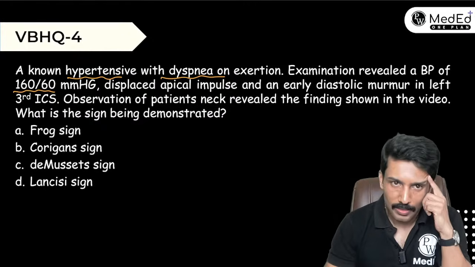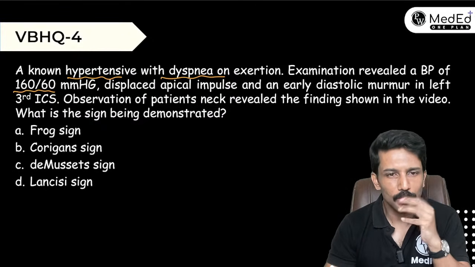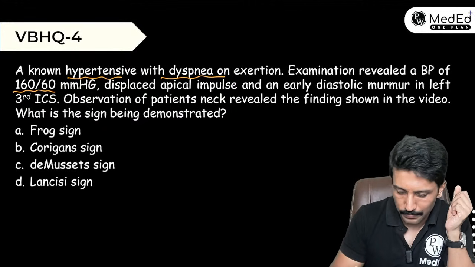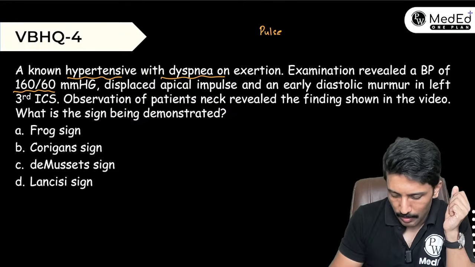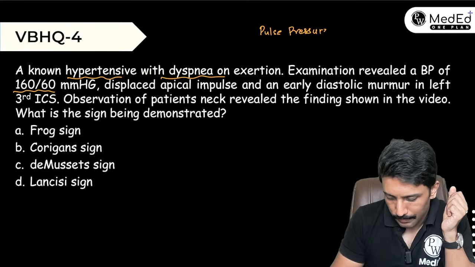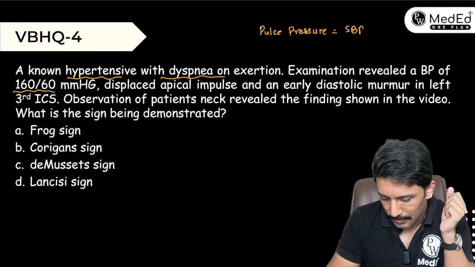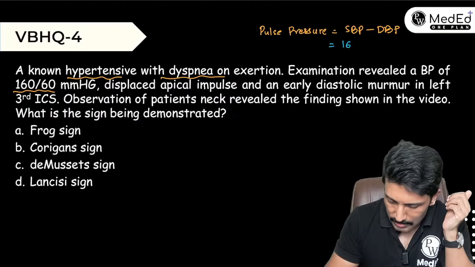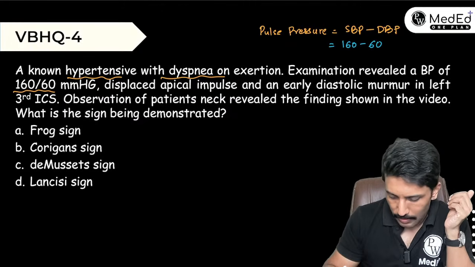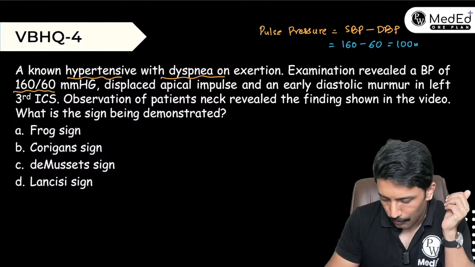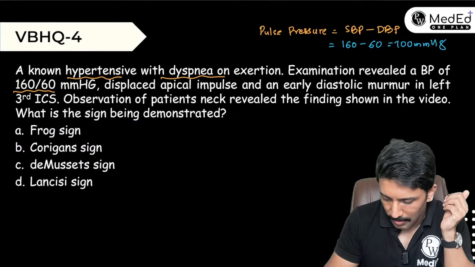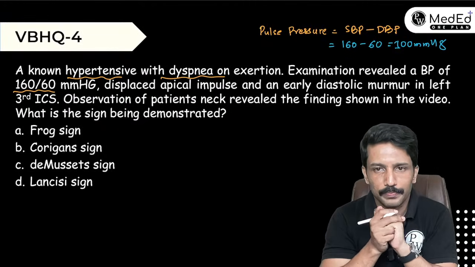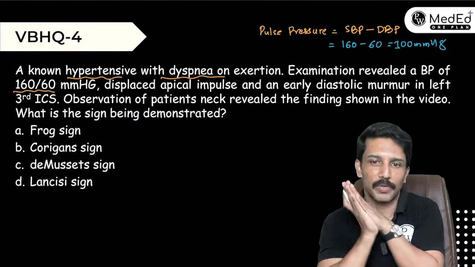Yes, BP is increased, but diastolic is lower and systolic is grossly increased. So if you calculate the pulse pressure here, what is pulse pressure? Pulse pressure is the difference between systolic BP minus diastolic BP. So in this case, the pulse pressure turns out to be 160 minus 60. That's almost equal to 100 millimeters of mercury. Normally, we have a pulse pressure around 40 millimeters of mercury, plus or minus 10 either side. So clearly, there is increased pulse pressure.